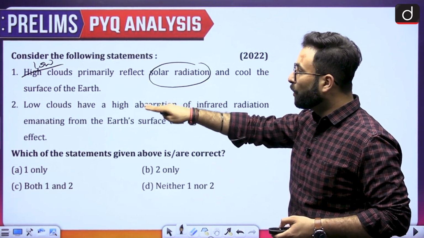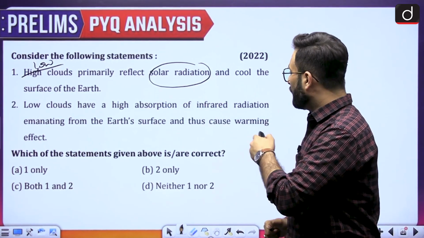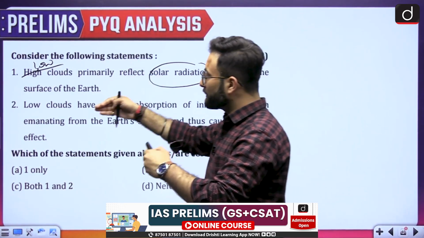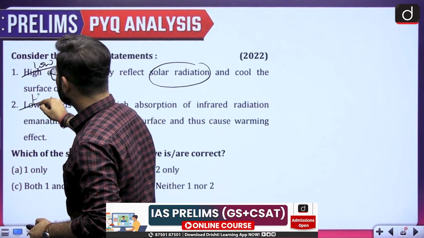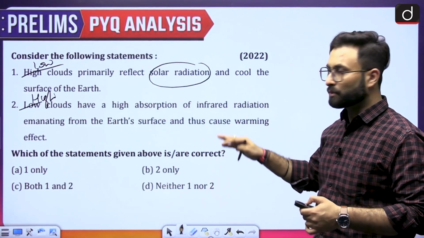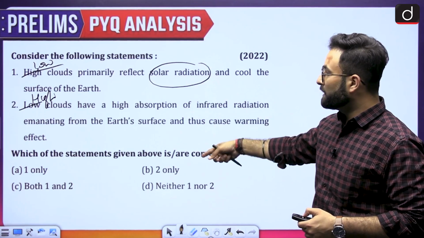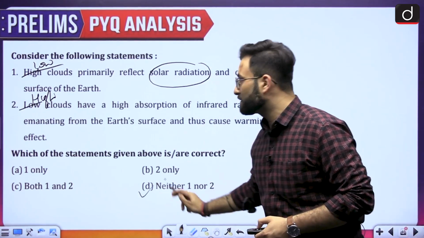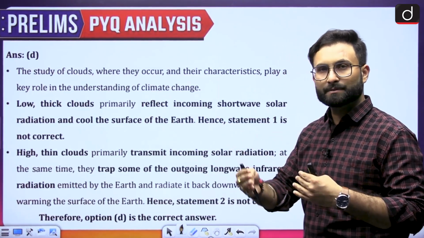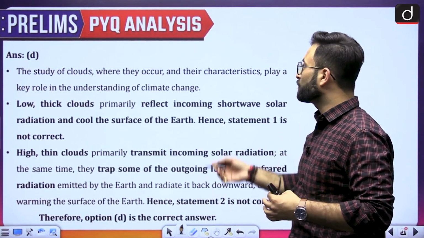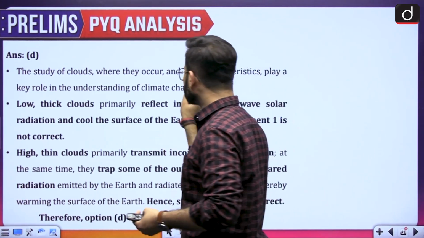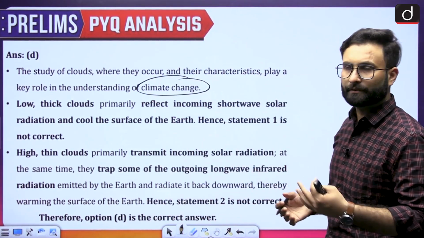Coming to the next one, the low clouds have the high absorption of the infrared radiation emanating from the Earth's surface. Now that is also wrong because they have interchanged it. So basically, you can say high clouds have the high absorption of the infrared radiations. So when we talk about the correct option over here, option D would be the right answer. Okay, so that is about it. Here you can see the study of the cloud. When we talk about where the cloud has been formed or what the conditions are like, these characteristics or studies of the cloud will help you understand climate change or other weather phenomena.